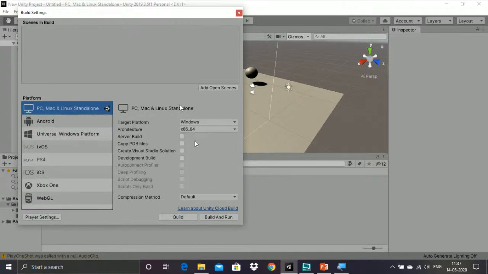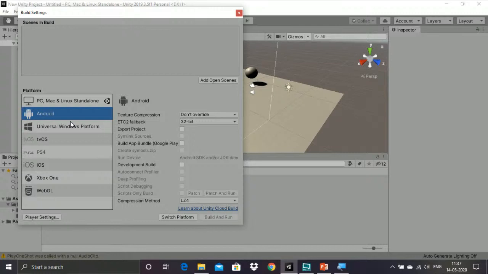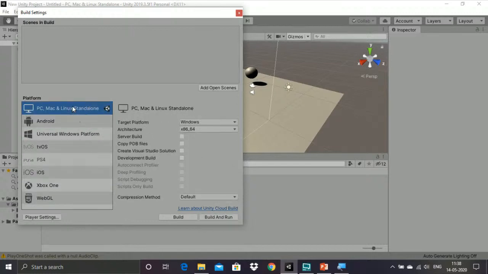Whenever we go into that for Android, you have to install the supporting software such as JDK and SDK, the Java Development Kit and the Software Development Kit. For SDK, you have to download Android Studio. Unless and until you have Android Studio, it is not possible to build it as an app. Therefore I have created mine system oriented, so that we can view it in the system.